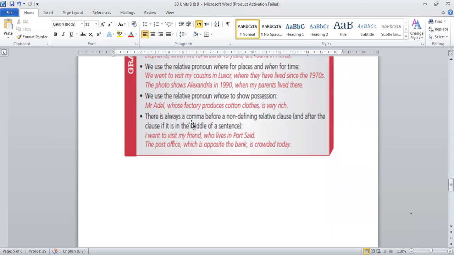There is always a comma, of course, before a non-defining relative clause, and after the clause if it is in the middle of a sentence. Like this example, I went to visit my friend, who lives in Port Said. So who here is related to my friend, and we have to put a comma before it. The post office, which is opposite the bank, is crowded today. So which here is related to the post office, and we have to put a comma before it, and before the second verb in the sentence, we have to put a comma.